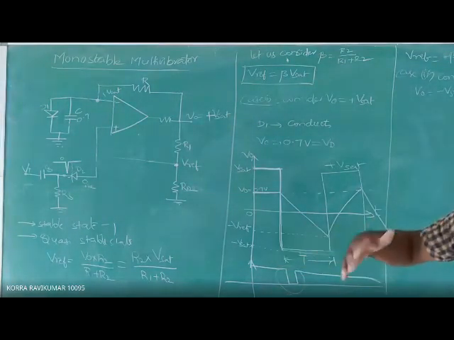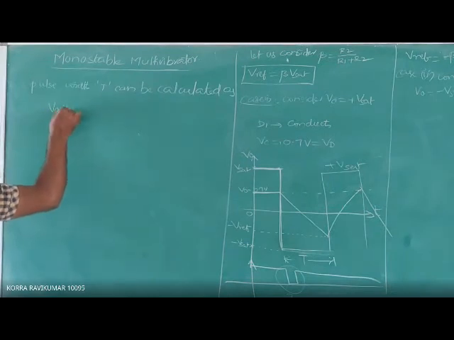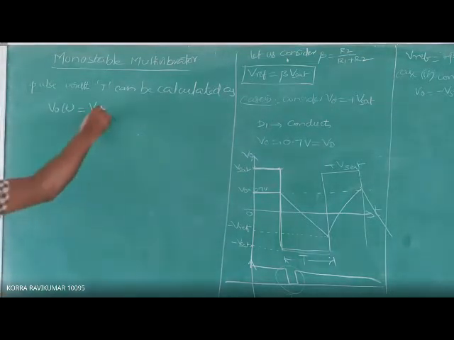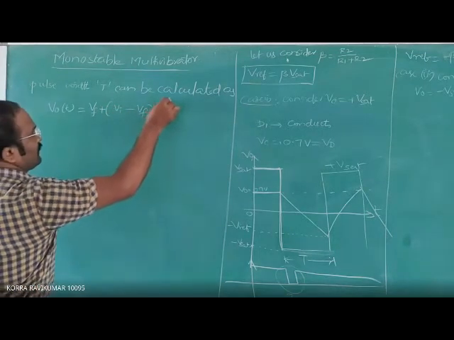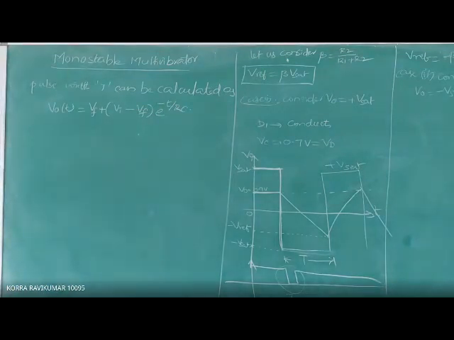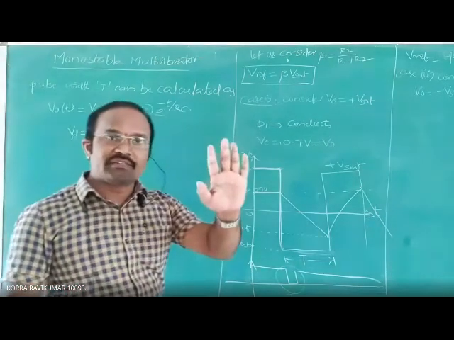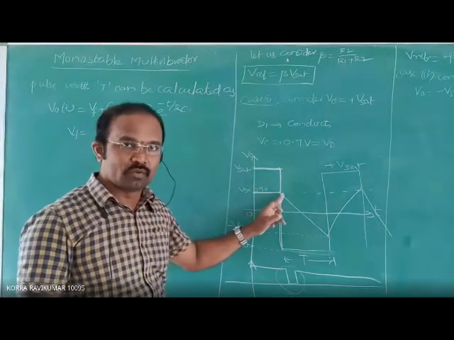First copy this, then we'll go for the derivation. Do it fast. V naught of T is equal to final value plus initial value minus final value into e power minus T by RC for the capacitor. Here, what is the final value? See here. The initial value of the capacitor is VD equal to 0.7 volts.